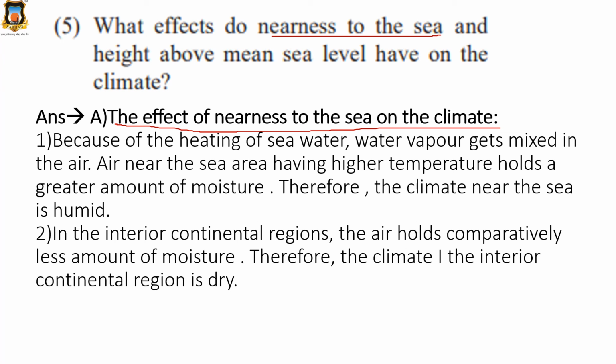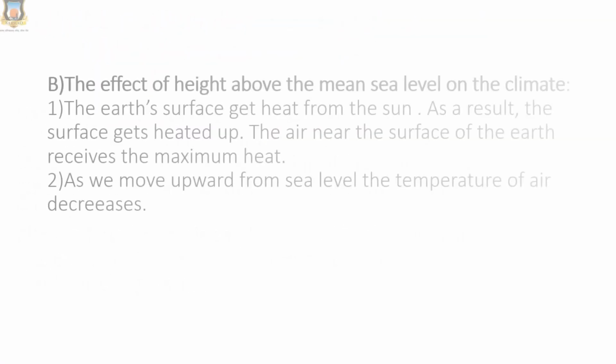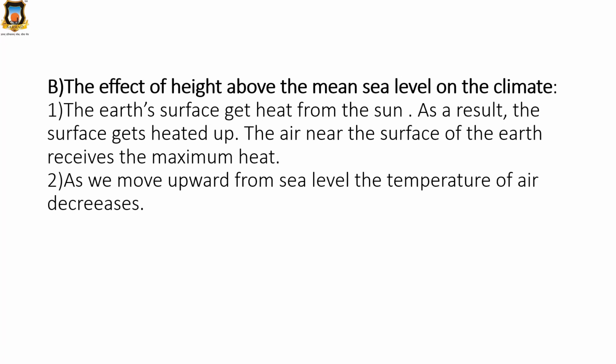High above mean sea level. We will see that. The effects of height above mean sea level on the climate. The Earth's surface gets heat from the sun. Sea level means the normal level. The earth's surface gets heat from the sun. As a result, the surface gets heated up.